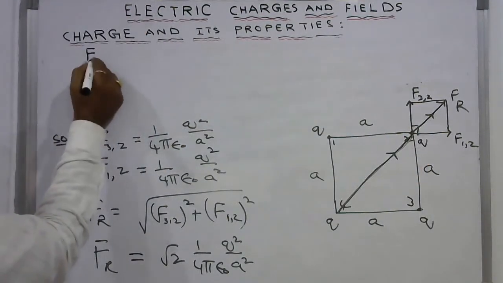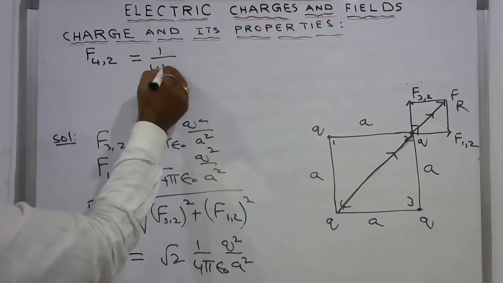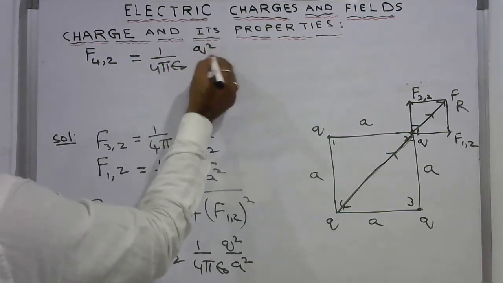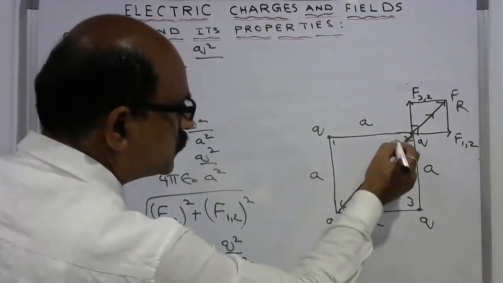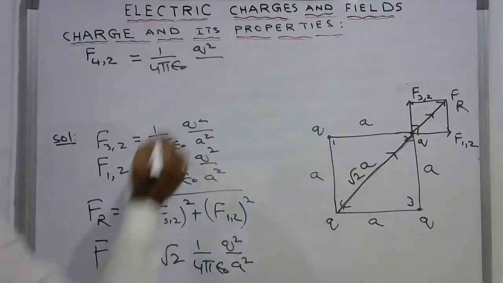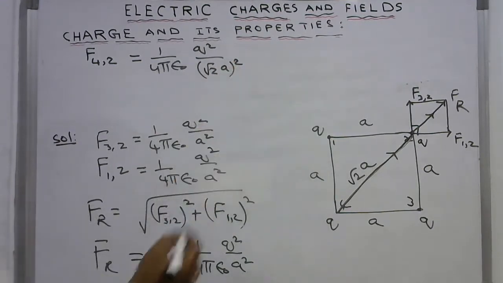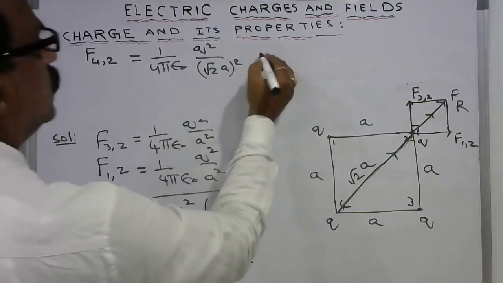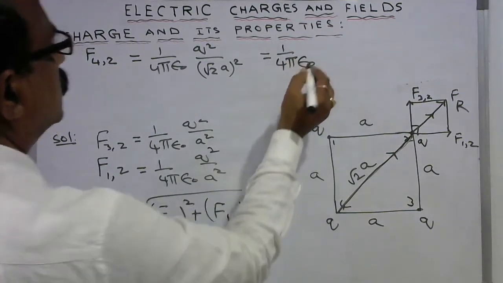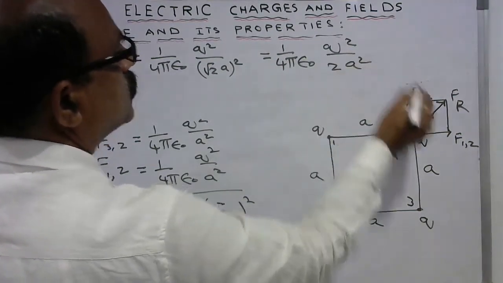Force due to 4 and 2 is equal to 1 by 4 pi epsilon naught q square by, what is this distance? This distance is root 2 times a. So I write here root 2a whole square in place of r square. So you will get this as 1 by 4 pi epsilon naught q square by 2 a square.